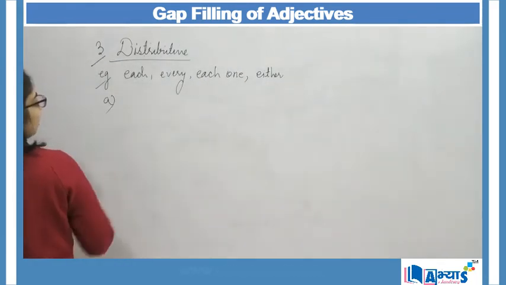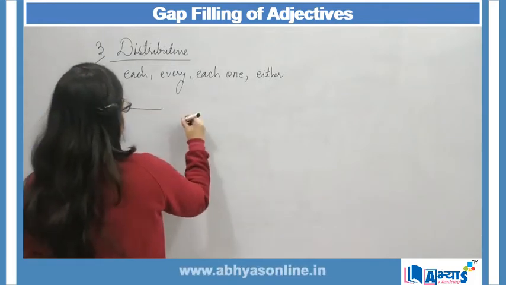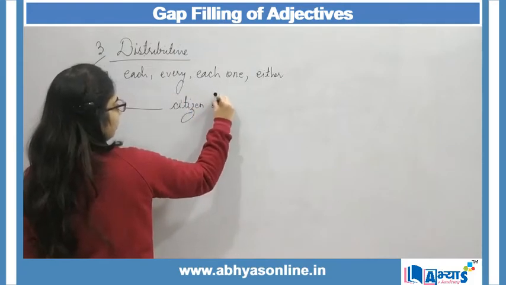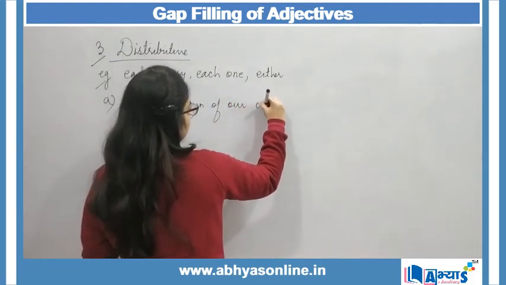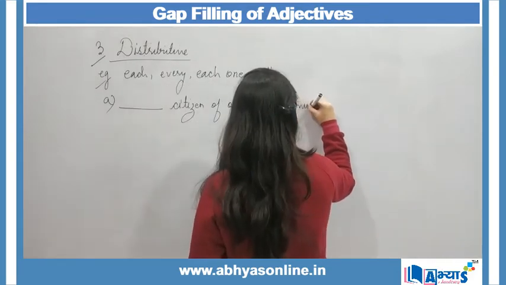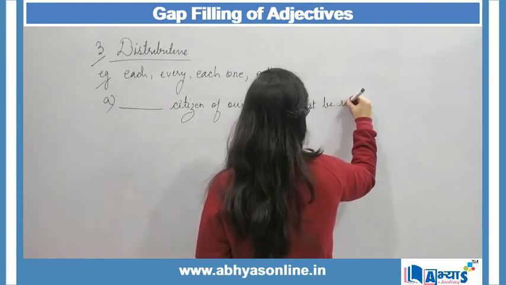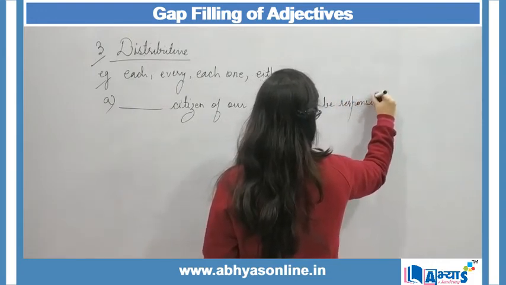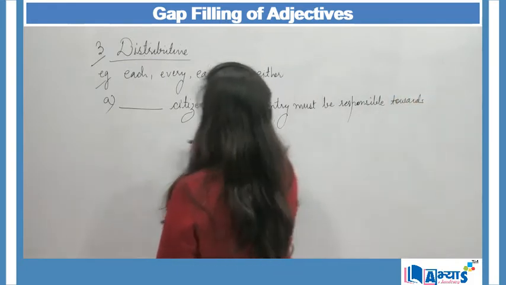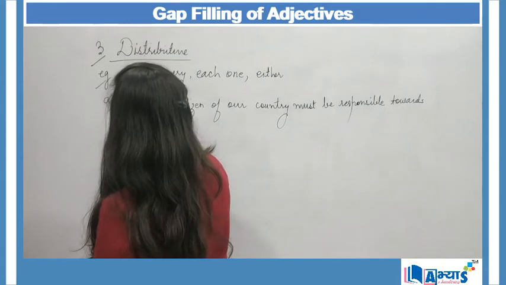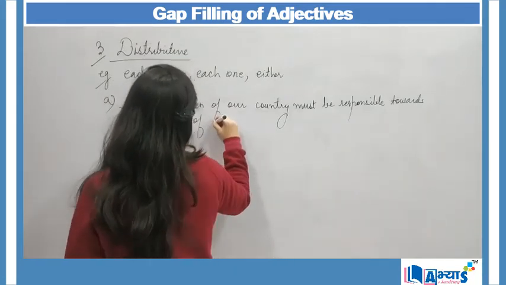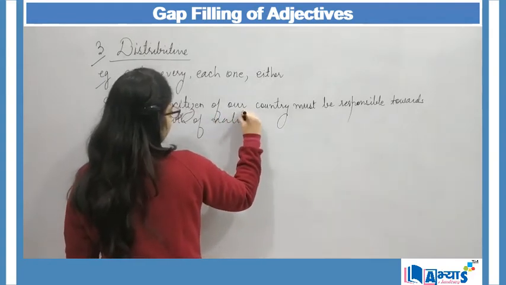The first example can be: dash citizen of our country must be responsible towards the growth of the nation.